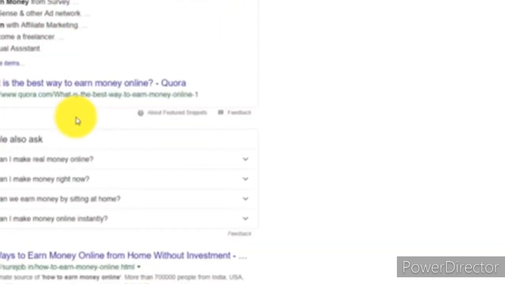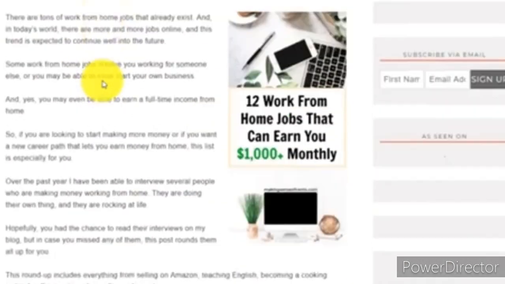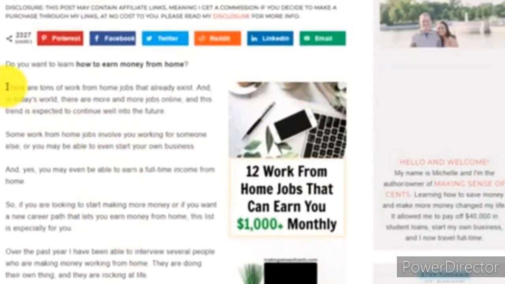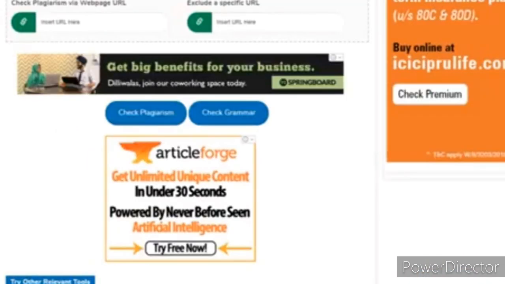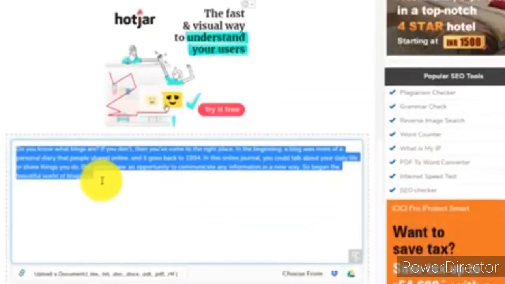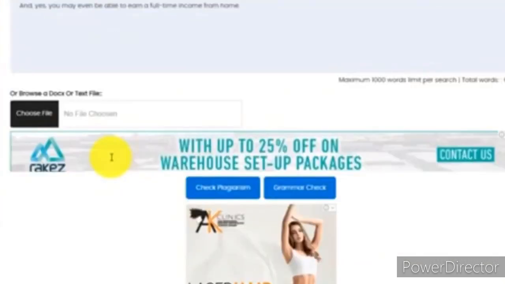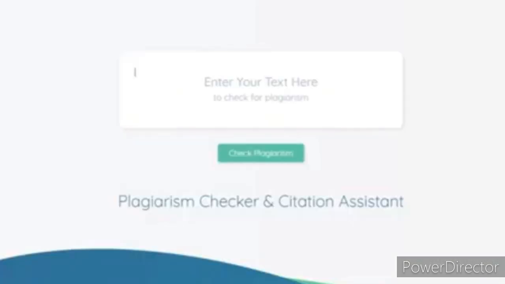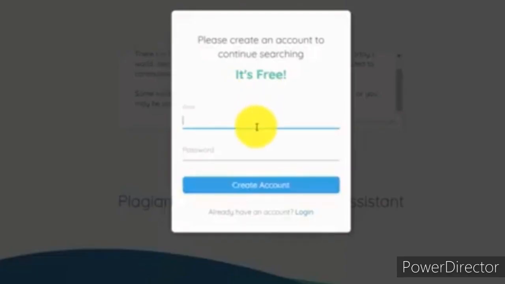So let us check for the other websites. I am copying the content from the other website. So this is the other website. I am going to copy some content of this and paste it on the SEO tools, small tools website, the first one. So here also you can see the results.